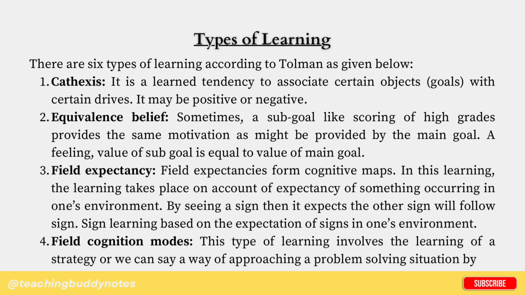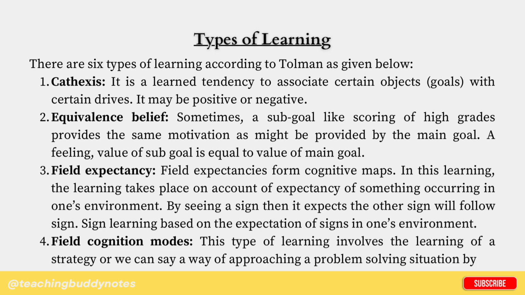Types of learning. There are 6 types of learning according to Tolman, as given below. Cathexis. It is a learned tendency to associate certain objects or goals with certain drives. It may be positive or negative. Equivalence belief. Sometimes a sub-goal, like scoring high grades, provides the same motivation as might be provided by the main goal. A feeling that the value of the sub-goal is equal to the value of the main goal.